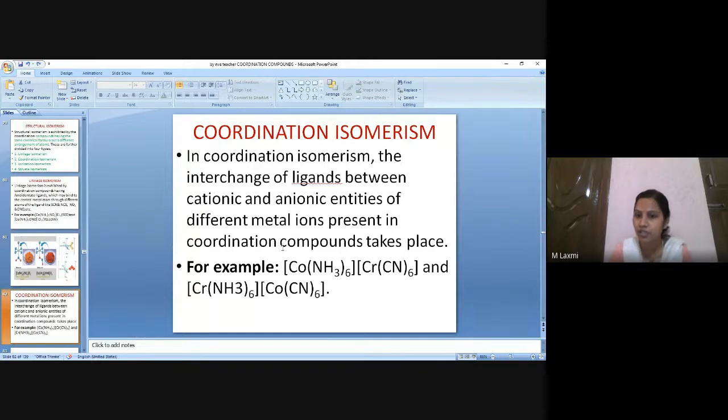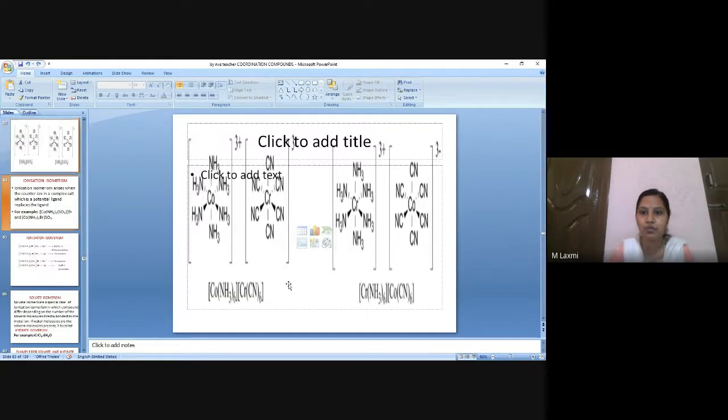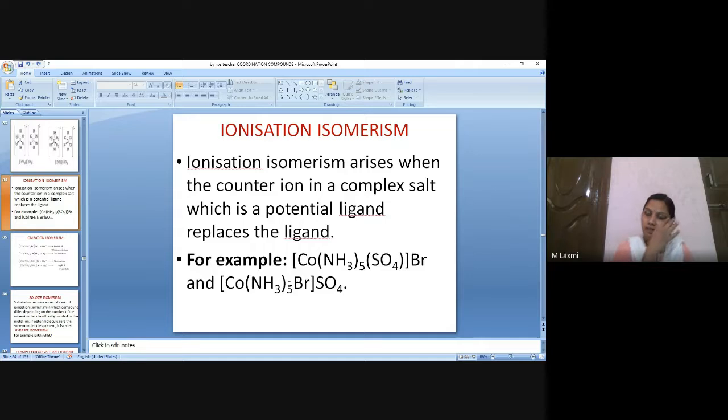So, what is coordination isomerism? Interchange of ligands between cationic and anionic entities of different metal ions. That's it. So ammonia went to chromium and cyano went to cobalt. That's all. This is coordination isomerism. Third type is ionization isomerism.